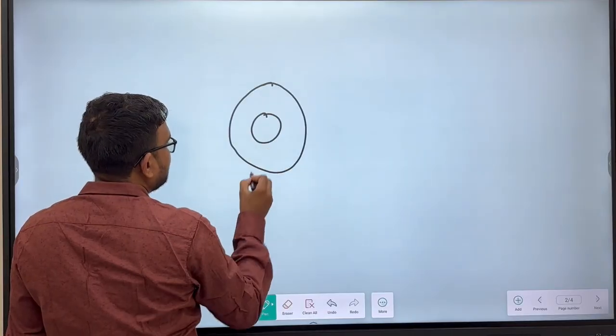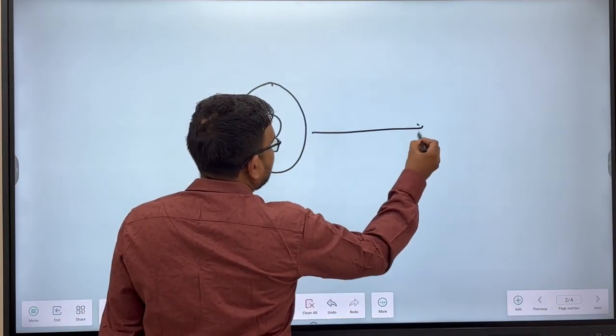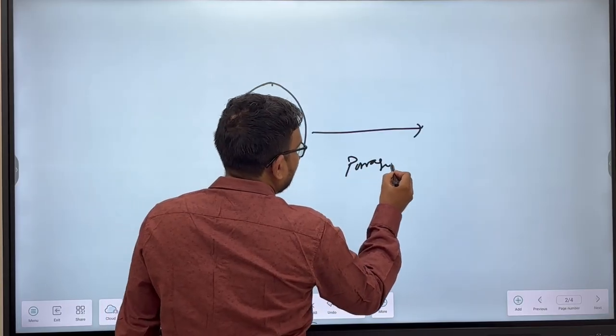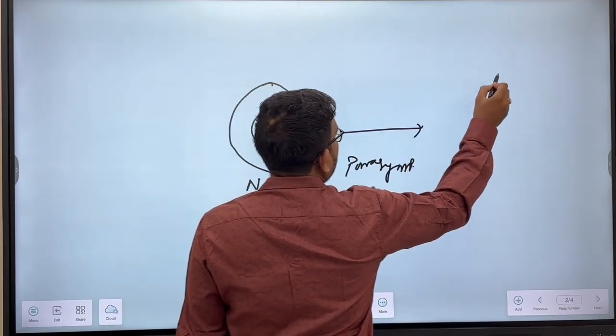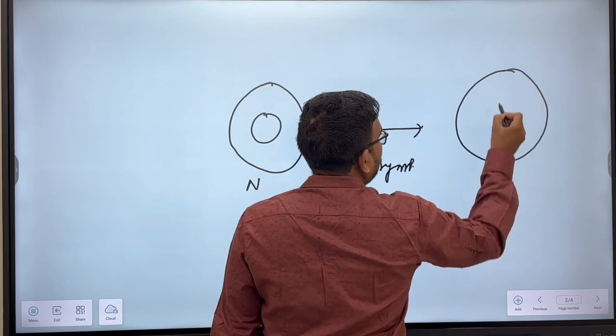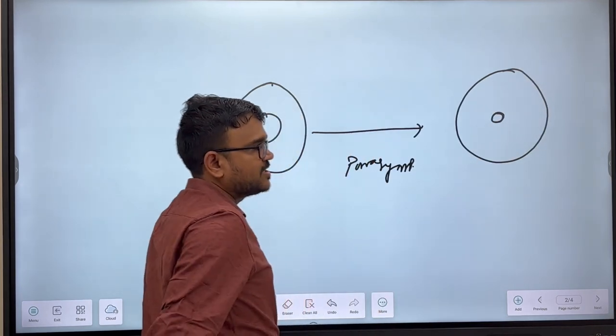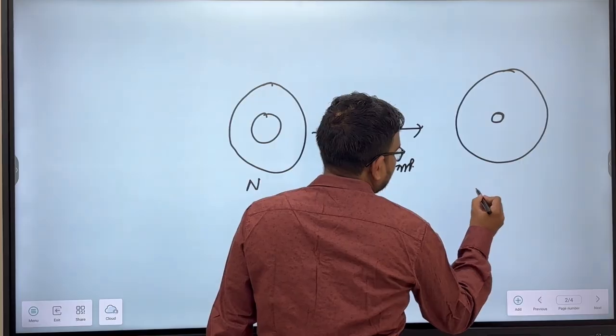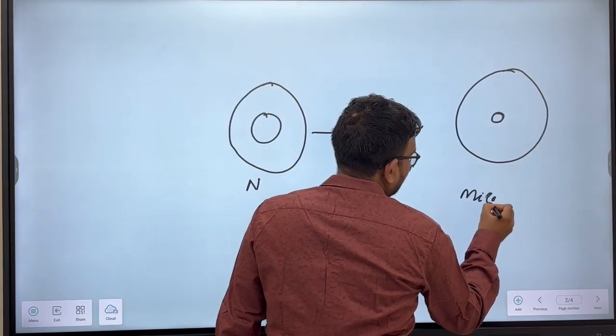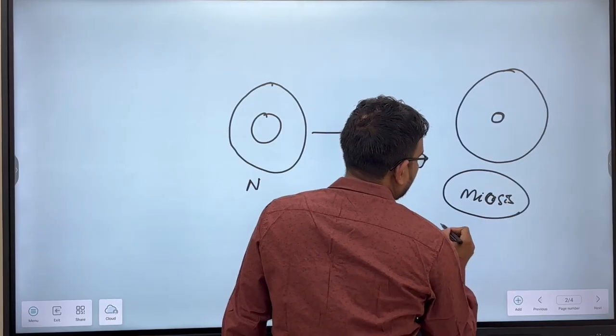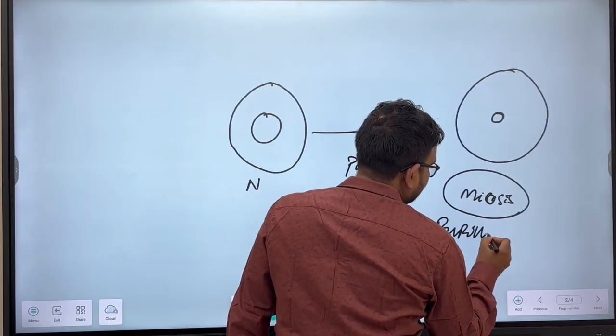So suppose this is a normal pupil. Whenever there is parasympathetic activity, the circular muscle causes miosis, pupillary constriction.